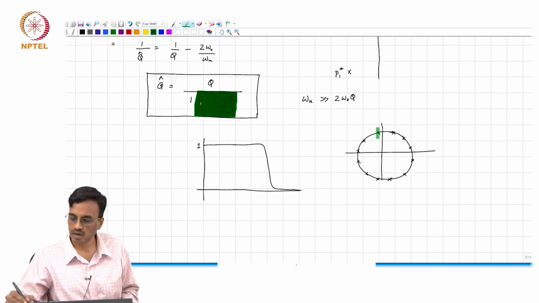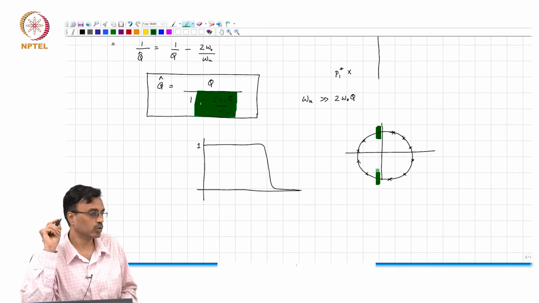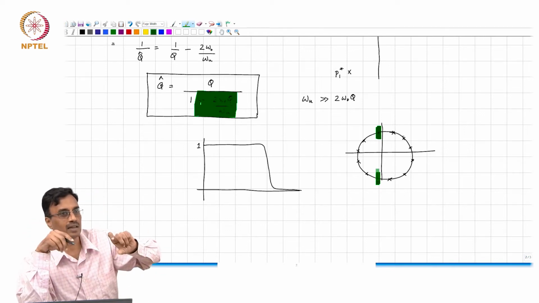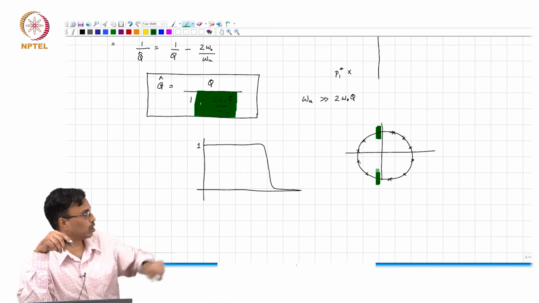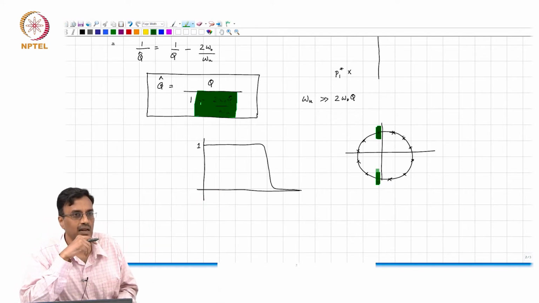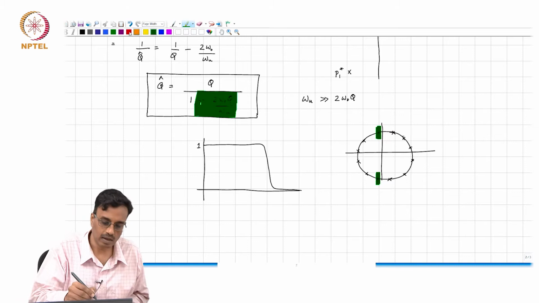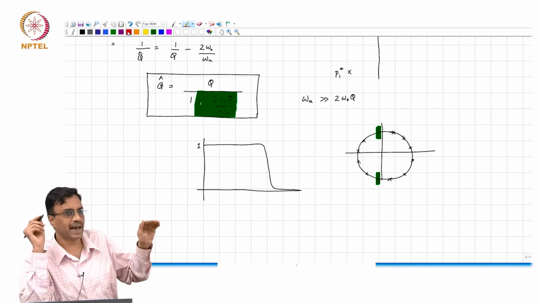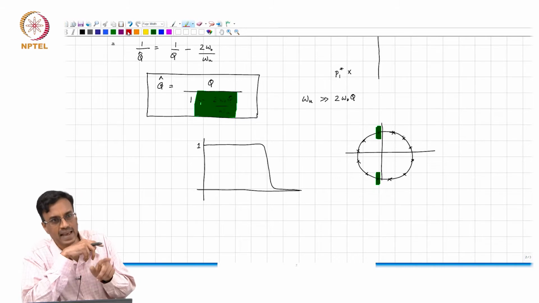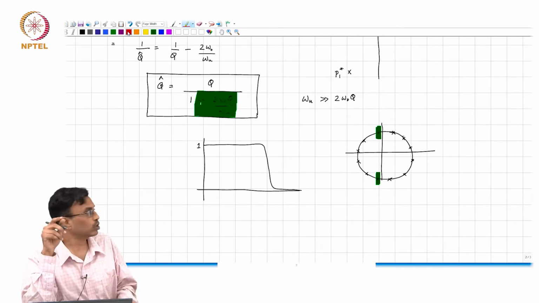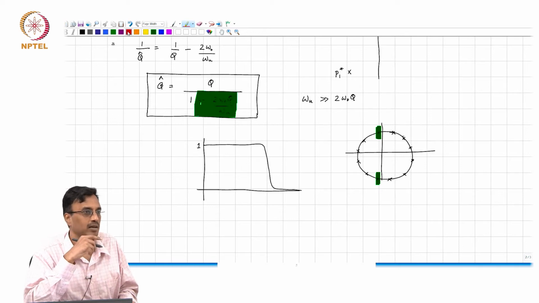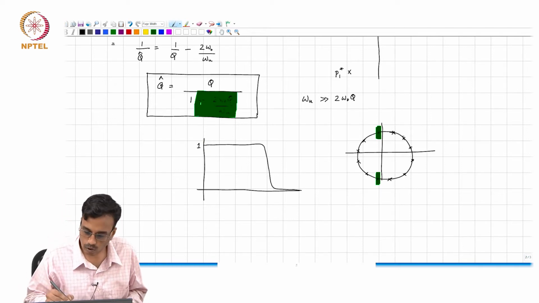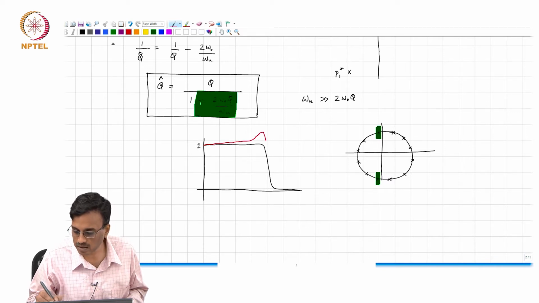Yeah. These are the guys whose Q is going to get enhanced by the largest amount, because that 1 minus 2 omega naught Q by omega u is in the denominator, right. Okay. So what do you think the non-ideal response should look like? All the Qs are enhanced, but the highest Q pole pair's Q is enhanced by a lot more, right. So you would expect that, oh well, the gain everywhere is greater than intended, and at the band edge it does.